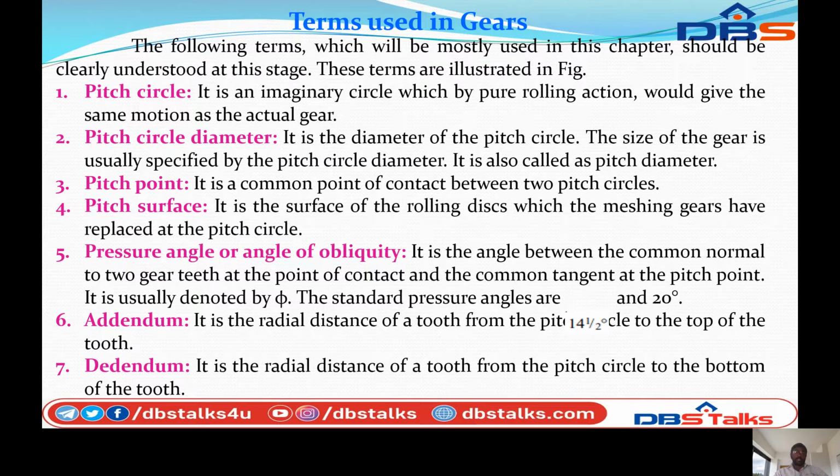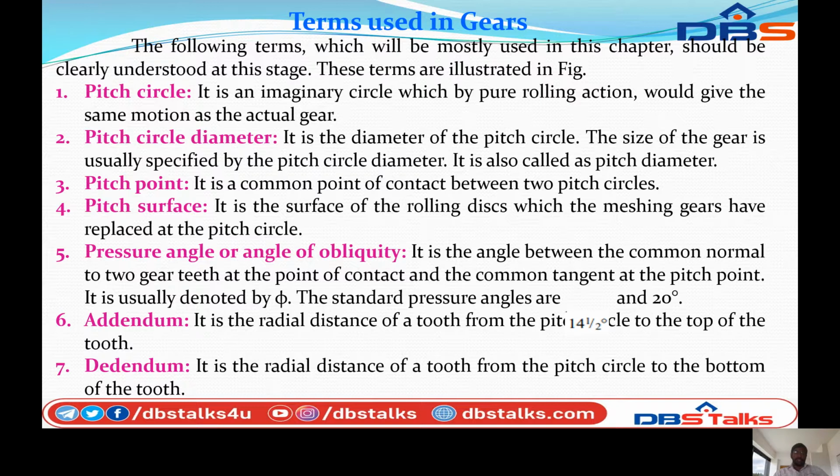Next, terms used in gears. The following terms used in gears will be most used in this chapter, so they should be clearly understood step by step.